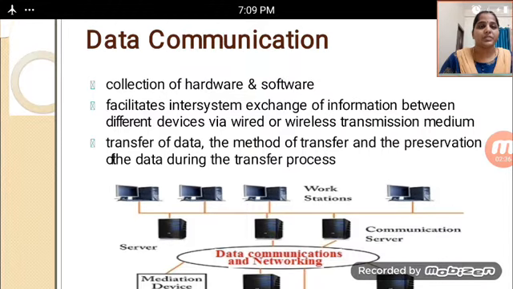Whenever we want to transfer, by using the devices we are transferring the data with the help of different wired and wireless transmission media. Whenever we transfer data, we use a method of transfer, and there is some prevention of the data during the transfer process.